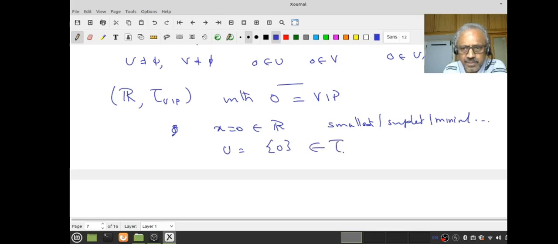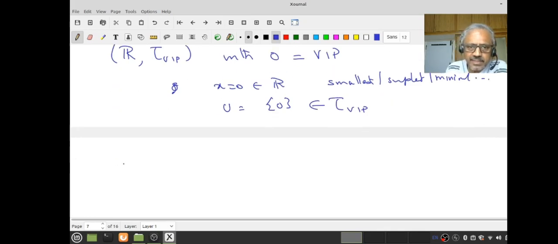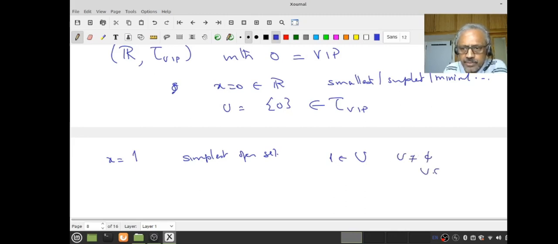Therefore this is in the VAP topology. But on the other hand, if I take x equal to 1, what's the simplest open set? Suppose U is the simplest open set such that 1 is in U. Therefore U is not empty, but U belongs to the VAP topology. But when does a subset belong to the VAP topology? If and only if 0 must be there. Therefore this implies 0 is in U.